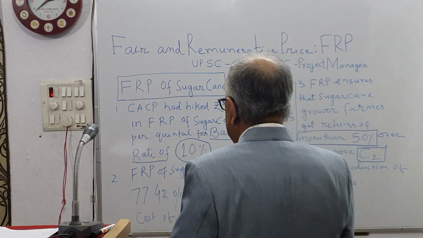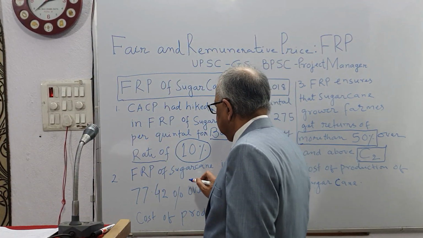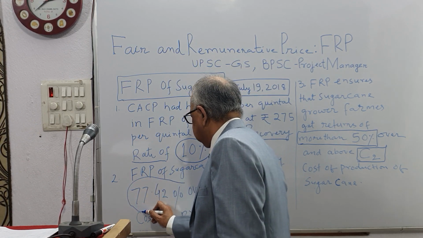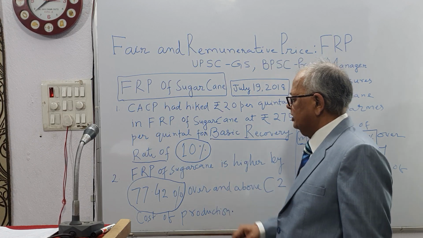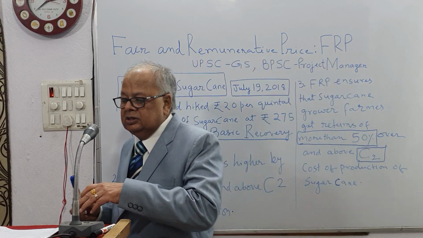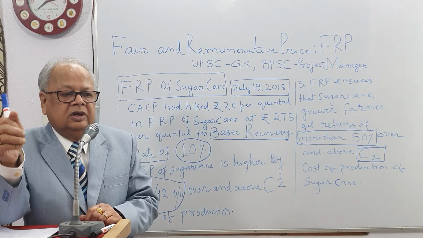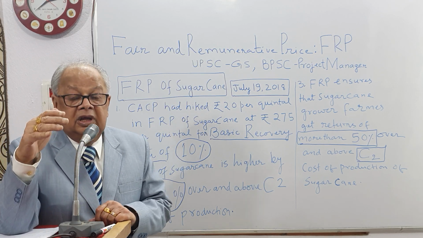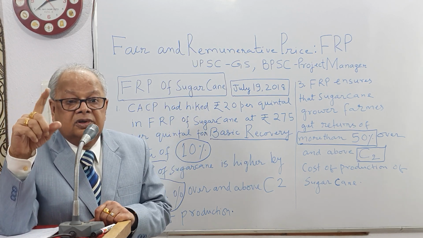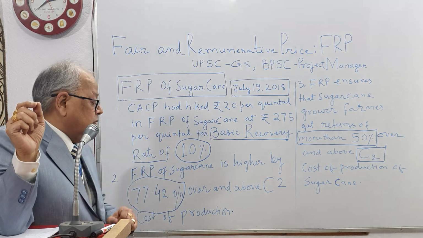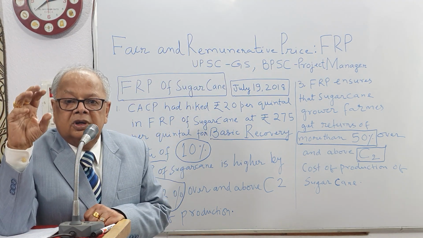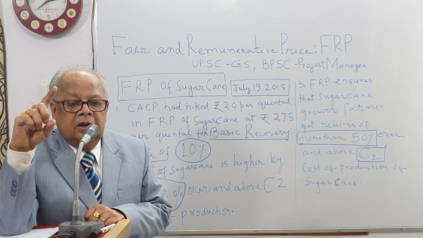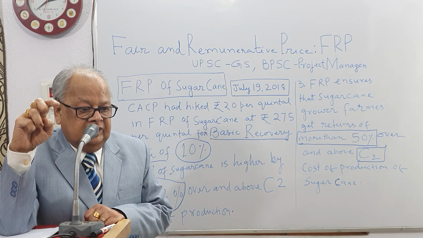What is important? That is 77%, 77.42% above C2 cost of production. This means you might have seen MSP.